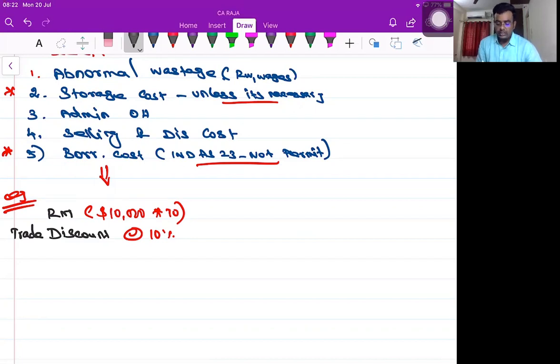Tell me, trade discount is 10%. Tell me how I am supposed to convert this number. What am I supposed to write on the board now? Whatever you know, please tell me. Quick. First, converting the dollar value into Indian currency, sir. Yeah, that's it. Please guide me how I am supposed to convert. You people are studying the SFM subject, you are experts, but I'm not an expert in SFM. $10,000 into 70, sir. That's what I'm asking you. 7 lakhs. Then minus 10%, sir, which comes to 70,000.